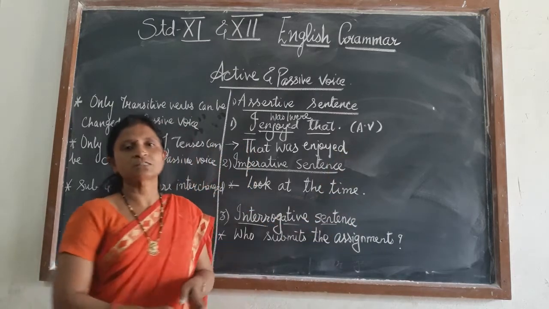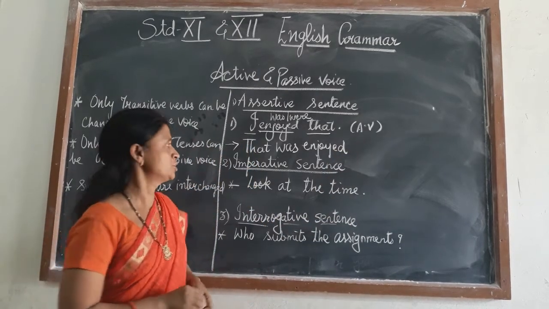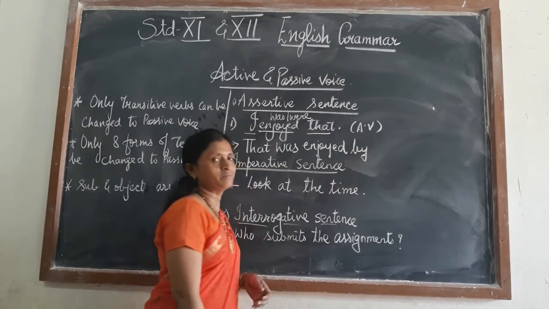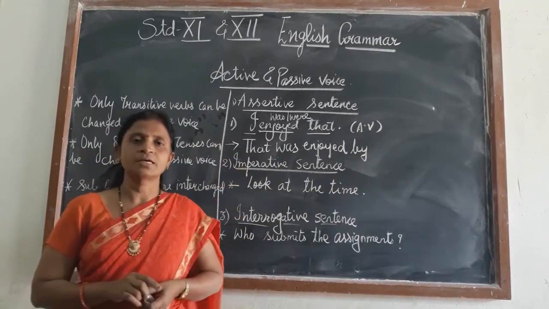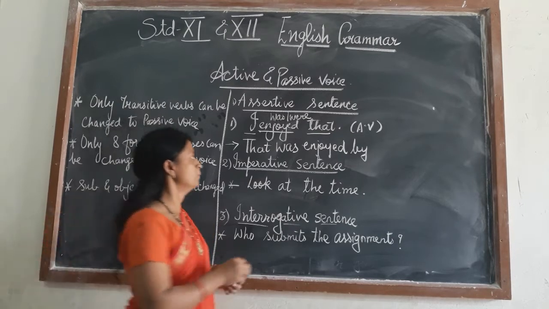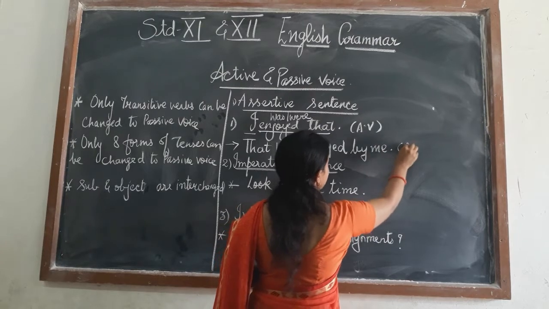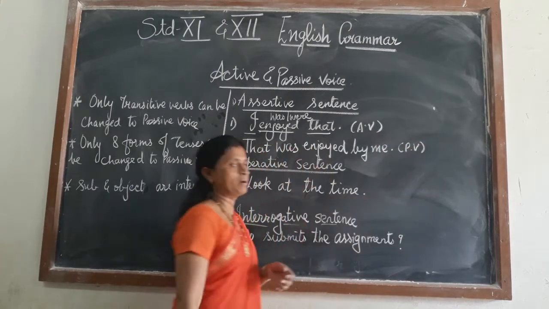After the past participle you will use the preposition by. That was enjoyed by. Now the subject I, when it is written in the object place, changes to me. That was enjoyed by me. So in this way we can change the sentence to passive.